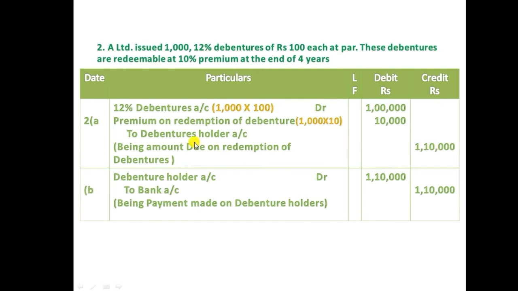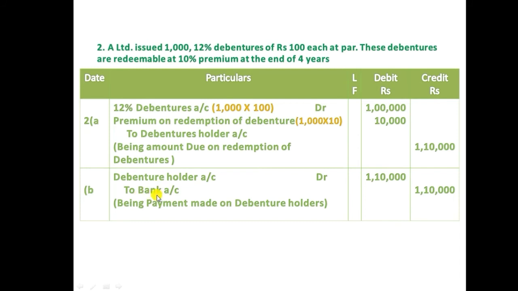This amount the company is going to pay to the debenture holder through the bank account. The second entry, debenture holder account debit 1 lakh 10,000 to bank account 1 lakh 10,000. At the time of repayment of the debenture amount to the debenture holder, the bank balance will decrease in the company's bank account, so we need to credit the bank.